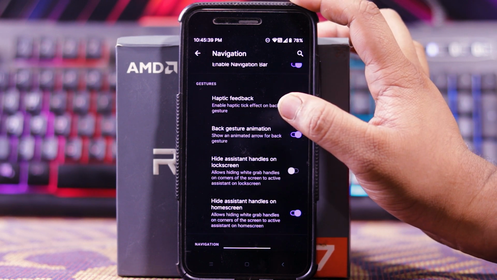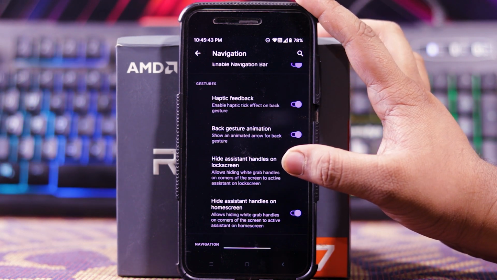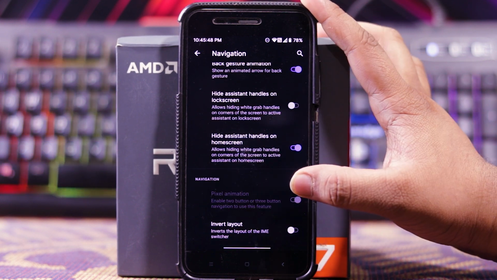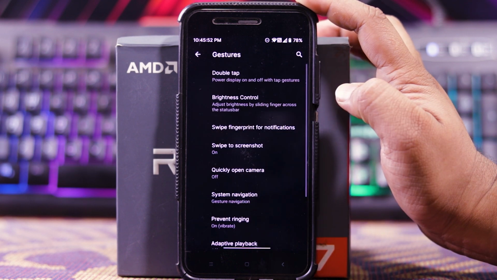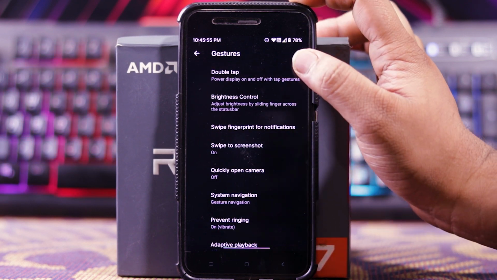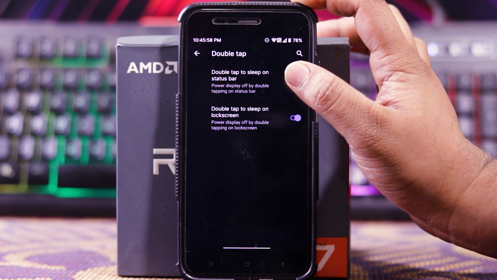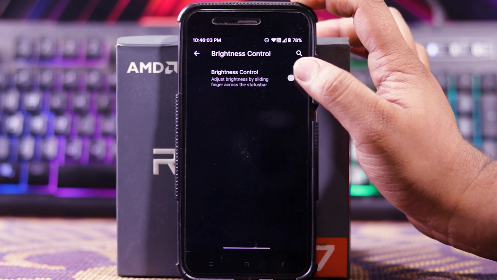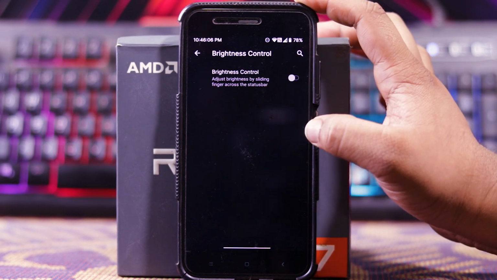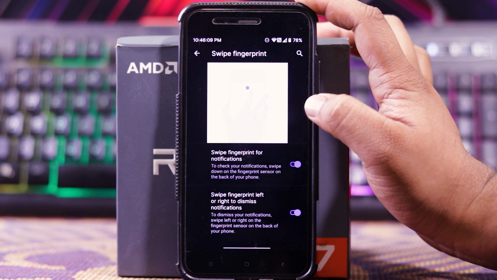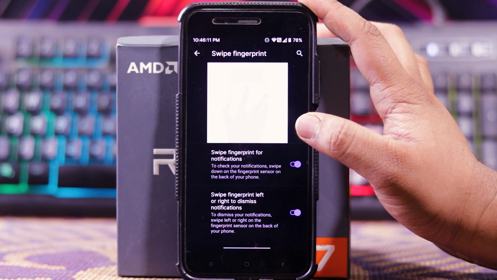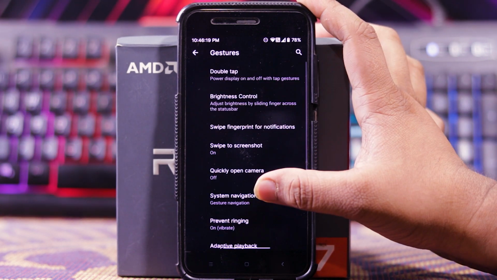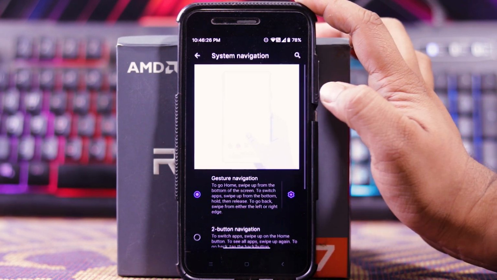Then in gestures, you get haptic feedback, back gesture animation, hide assistant handle on lock screen, hide assistant handle on home screen. And in navigation, you get pixel animation and invert layout. Then in gesture, you get tons of gestures. In double tap, you get double tap to sleep on status bar and double tap to sleep on lock screen. Then brightness control, you can adjust the brightness by sliding finger across the status bar. Then in swipe fingerprint, you get swipe fingerprint for notification and swipe left right to dismiss notification. Then you get 3 finger screenshot, quickly open the camera, system navigation.